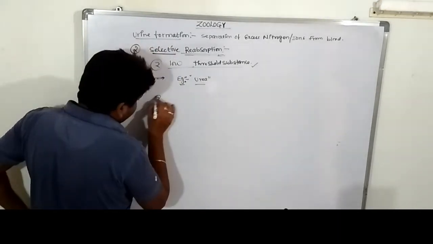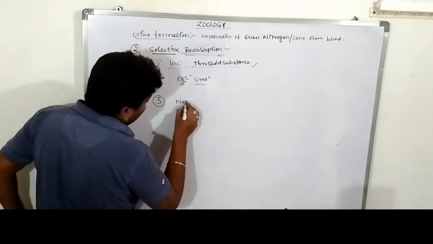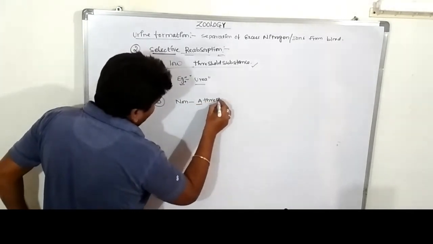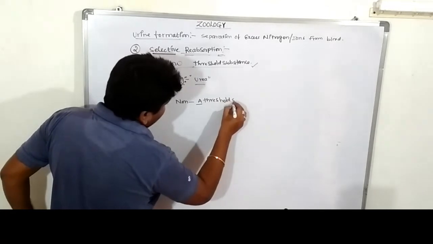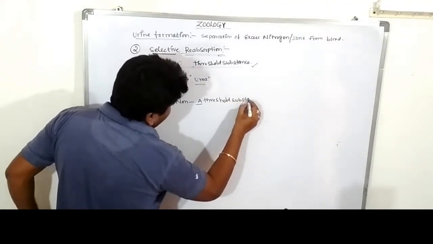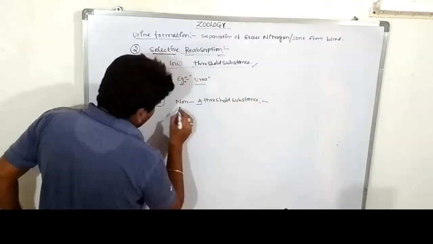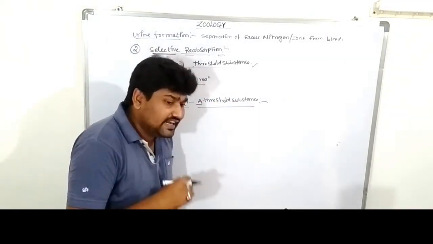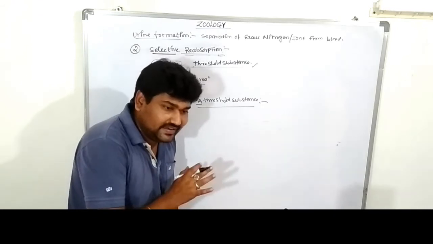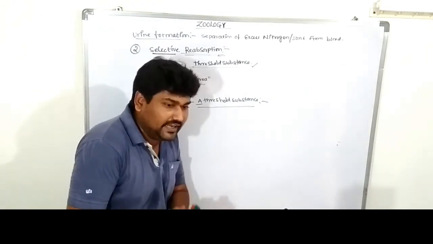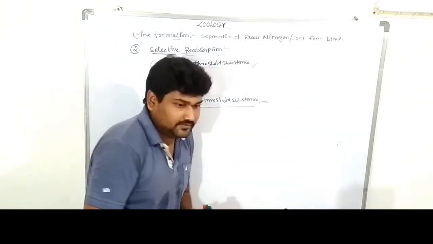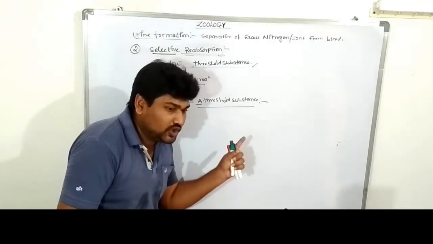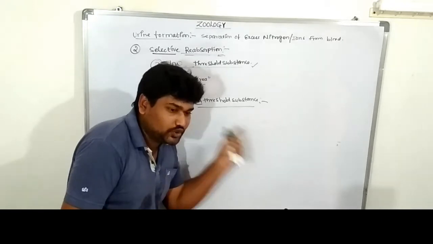Third one is non-threshold, or A threshold. A means absent. Threshold substances. These are never useful. They are not essential for our metabolic activities. So these are completely ready to excrete. This type of substance is known as A threshold substances, or non-threshold substances.